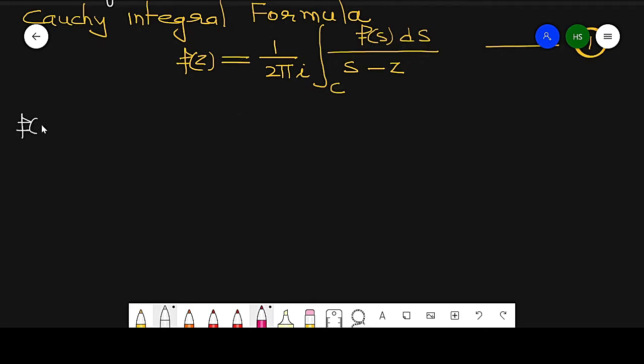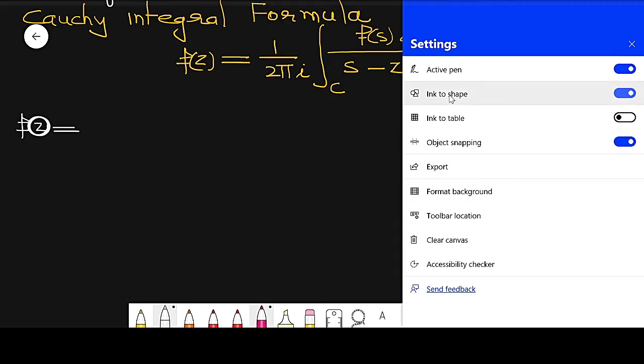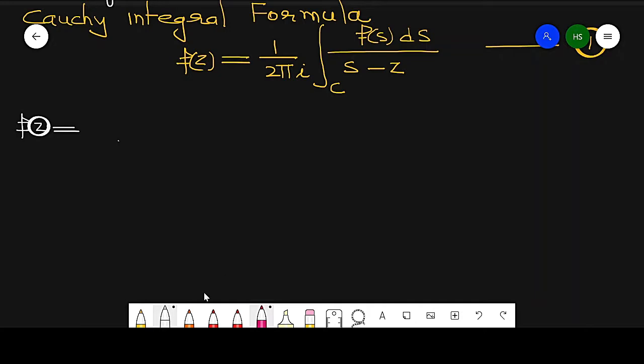So this can be written as f(z), and first I delete this term.